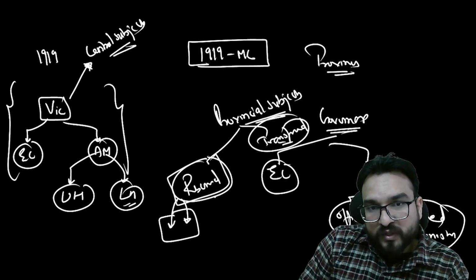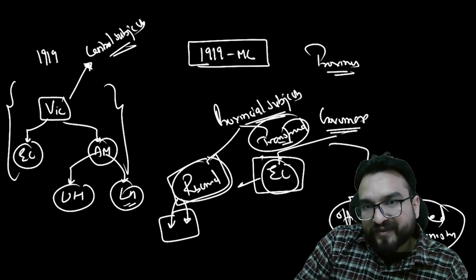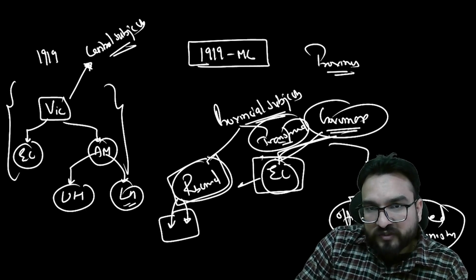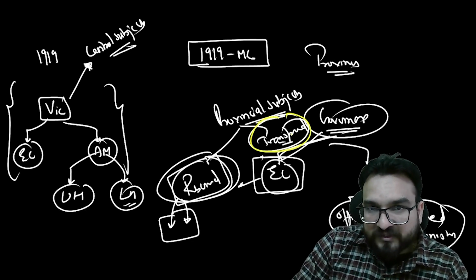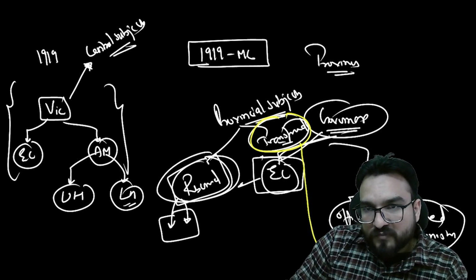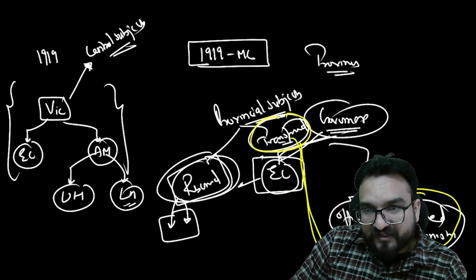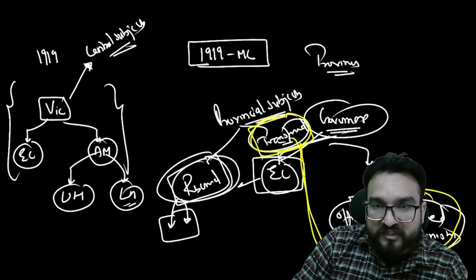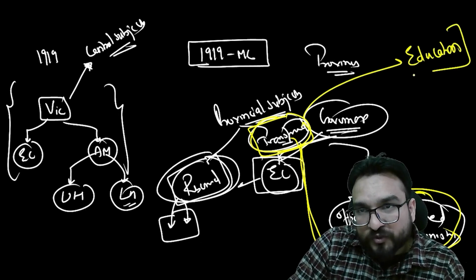These subjects were handled by the Executive Council, which was completely British except for 1 or 2%, and handled by the governor and his Executive Council. Whereas for the transferred subjects, laws were made by these elected ministers, right? That means they had local control over the transferred subjects. And under transferred subjects, one of the subjects was education.